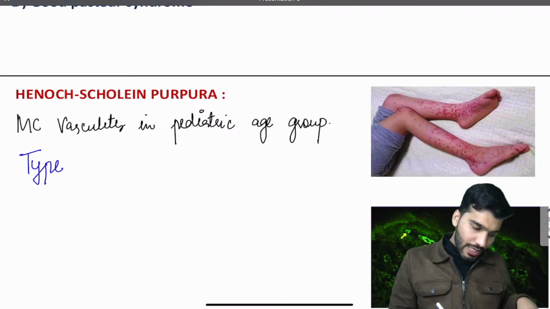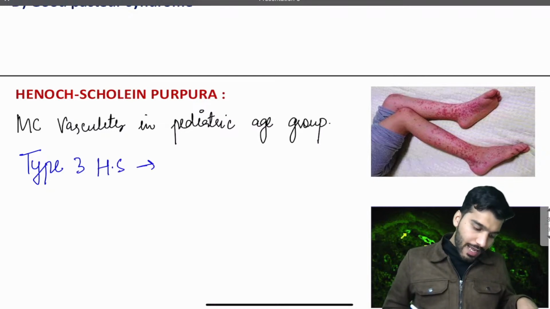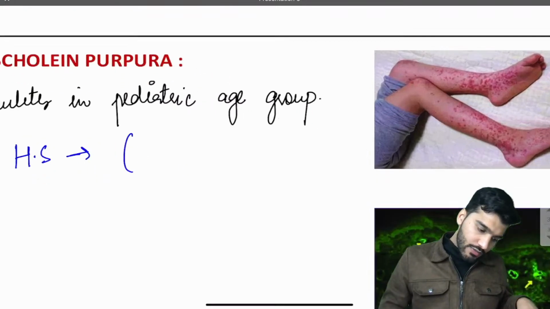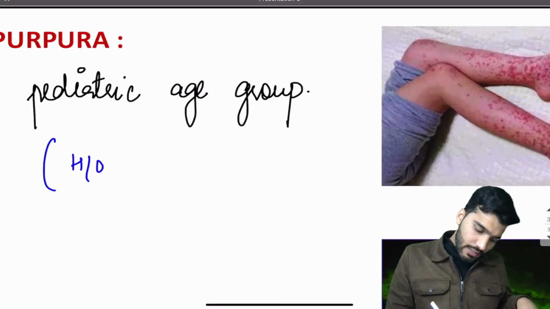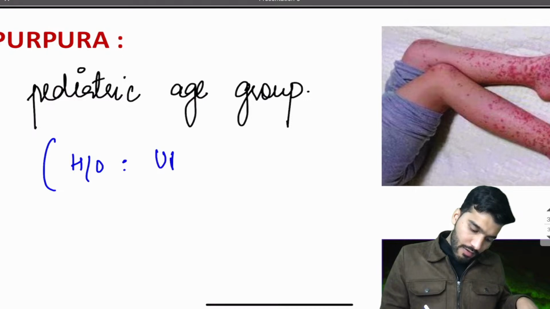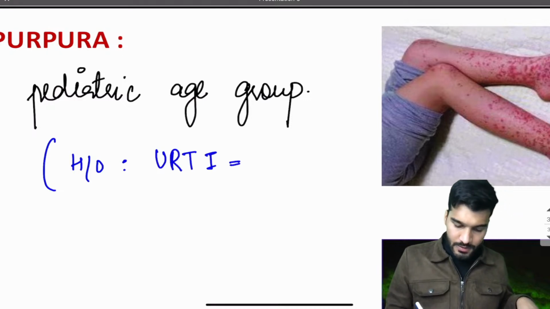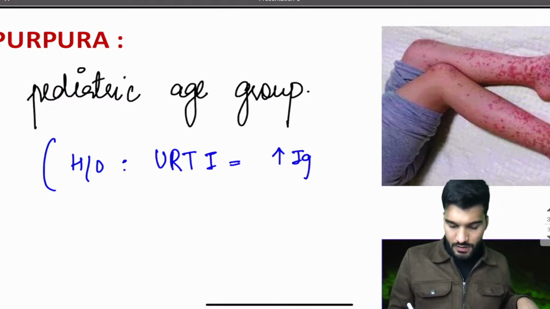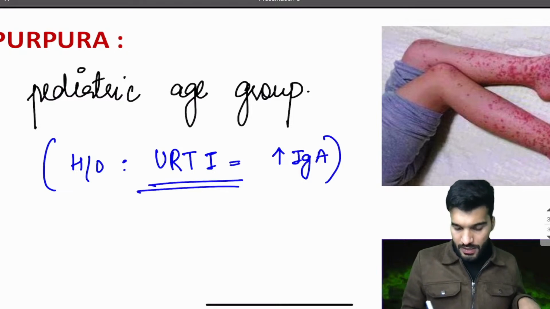Three letters. So type 3 hypersensitivity reaction. Along with that, the patient will give a history of upper respiratory tract infections, and there is an increased level of immunoglobulin IgA.